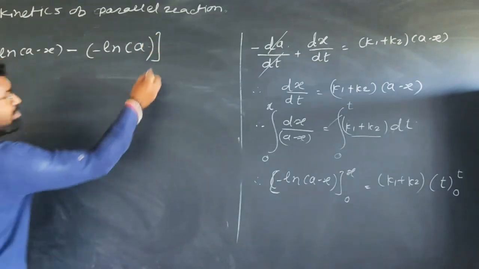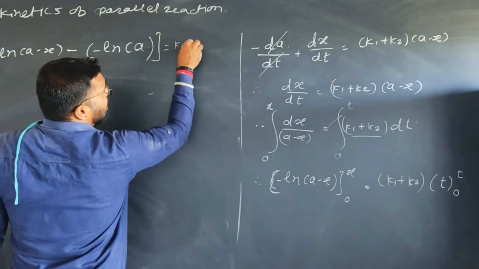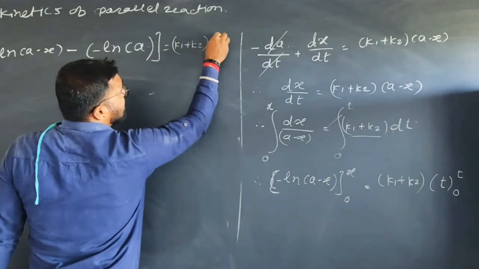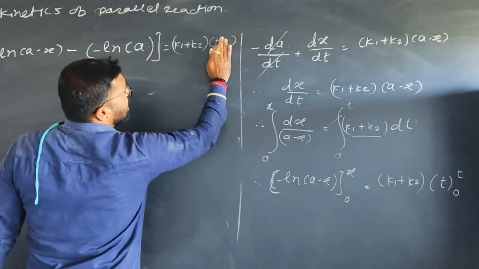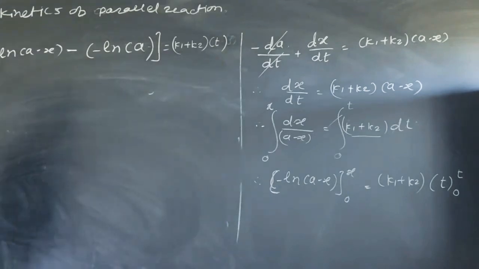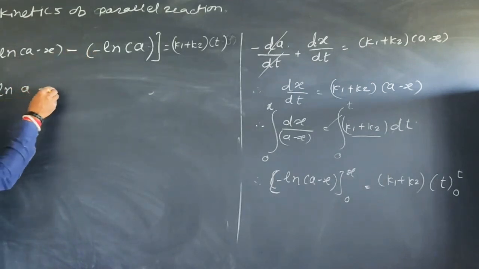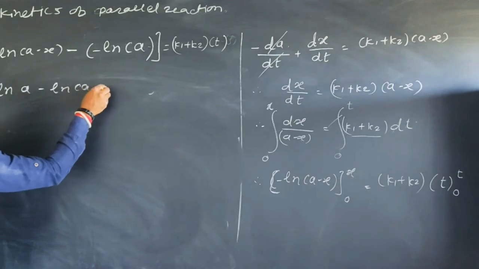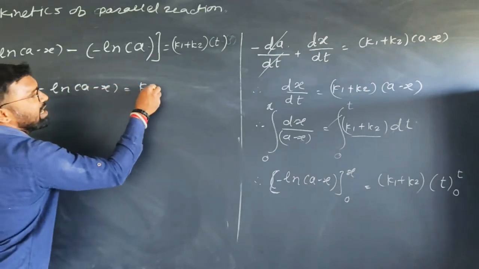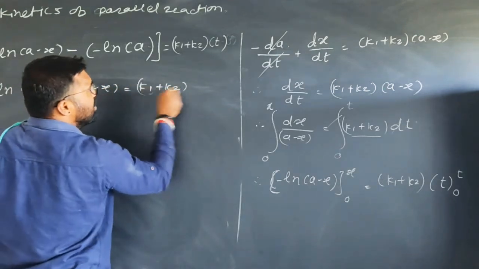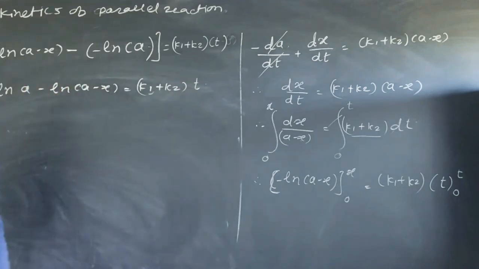K1 plus K2 remains as it is, upper limit is t and lower limit is 0, therefore t minus 0 is equal to t. On solving, minus becomes plus, ln of A minus ln of (A minus X) is equal to (K1 plus K2) into t.